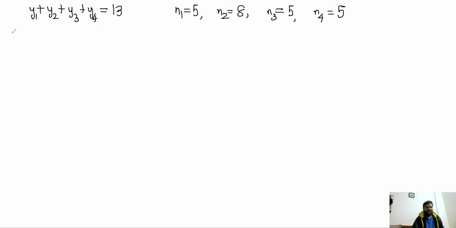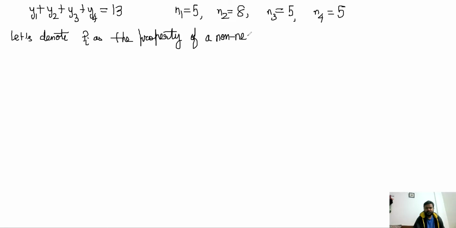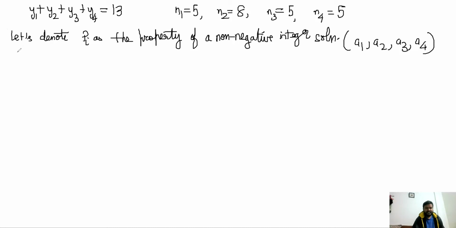So let's construct a property. Let's denote Pi as the property of a non-negative integer solution a1, a2, a3, a4 satisfying ai is greater than or equal to ni.